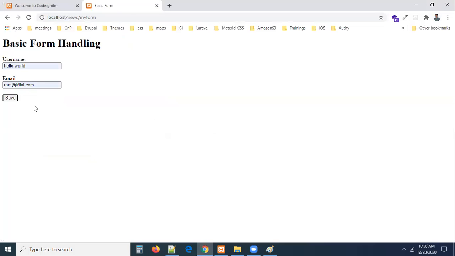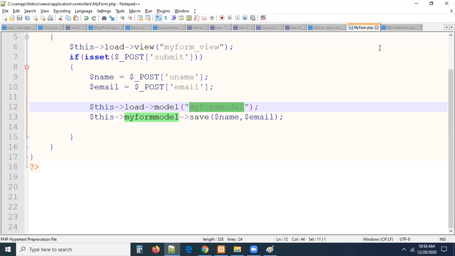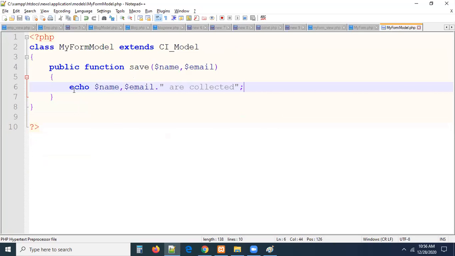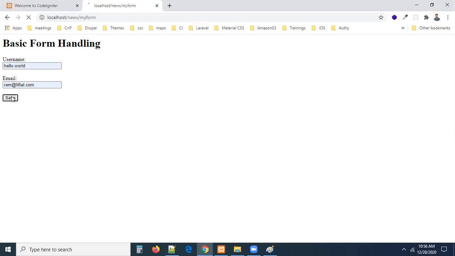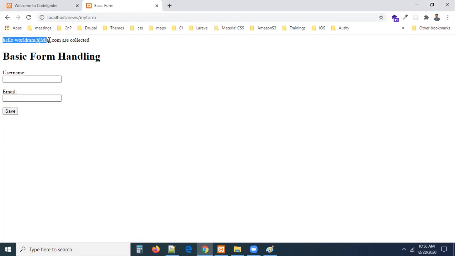Now let's see: if we submit, a message will be printed. Where is the message I printed, guys? Here I printed. Actually, you are not supposed to print the data here. What you have to do, guys, is insert the data. But right now we don't know any database connection, right? That's why I'm just printing for confirmation whether the model is receiving the data or not. This is my confirmation. Let me submit this. Can you see hello world rom@mail.com are collected in the model?